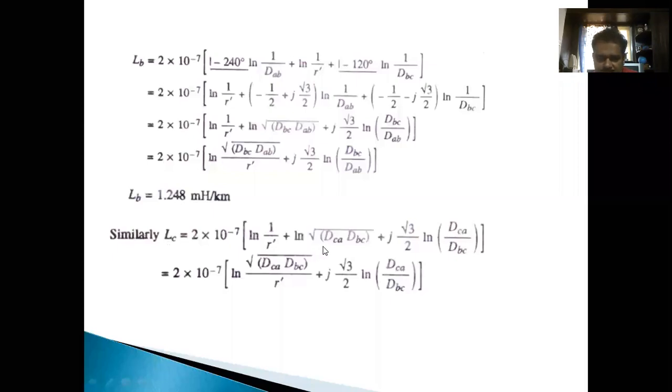Simply multiplying these, you will get the final equation, whose LC value is 1.3174 plus j 0.12 millihenries per kilometer. So here is what we have calculated in the unsymmetrical untransposed case.